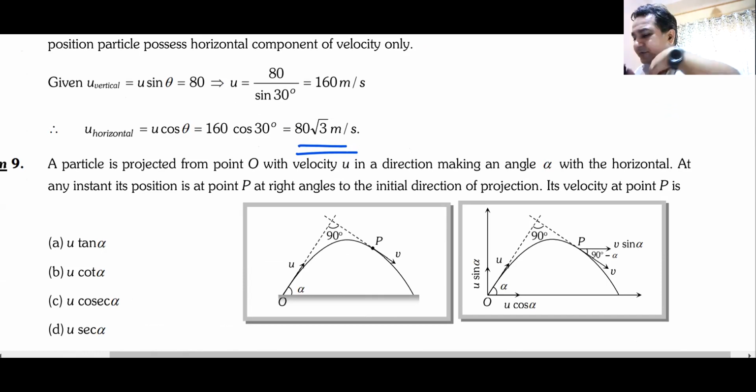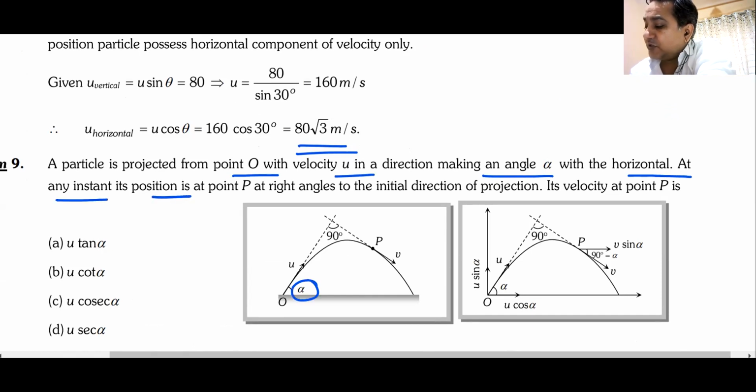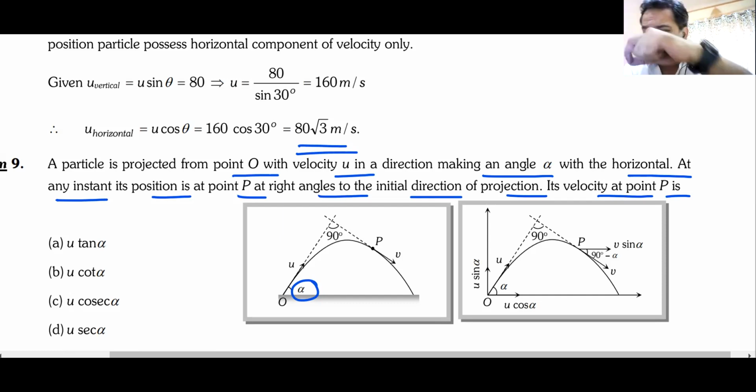Very popular question. A particle is projected from a point O with a velocity u in a direction making an angle alpha with the horizontal. At any instant, its position is at a point P at right angles to the initial direction of projection. What is the velocity at point P? Now, before doing this question, answer this question first.